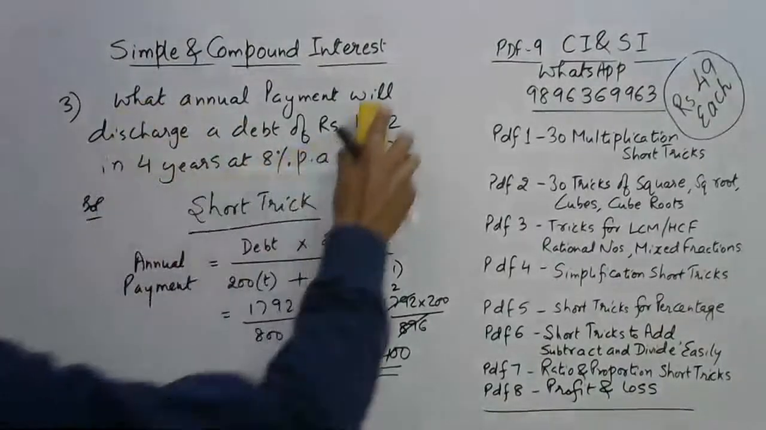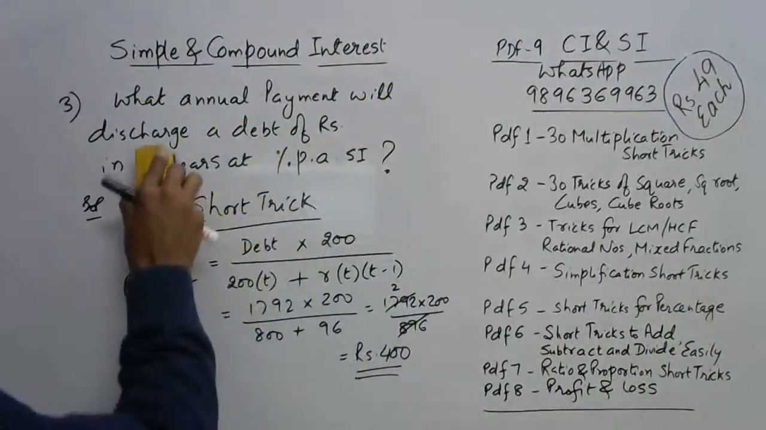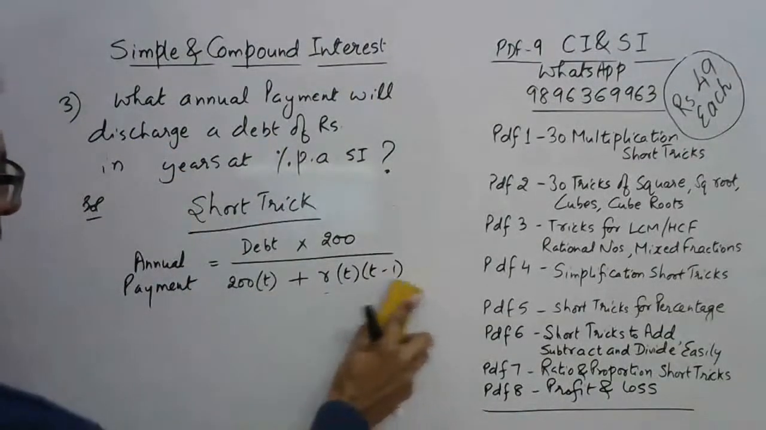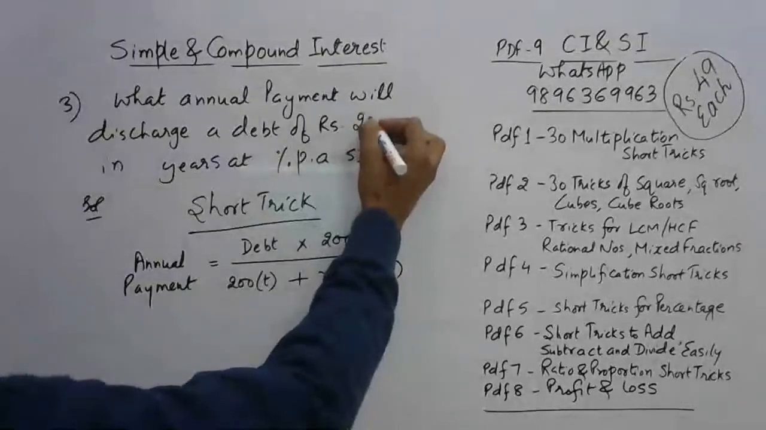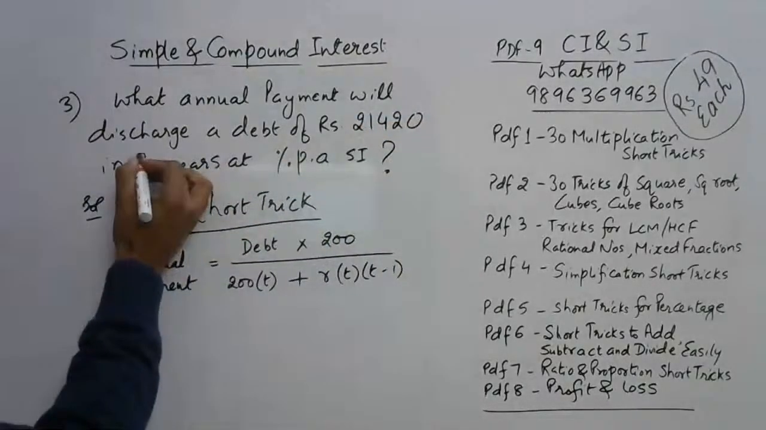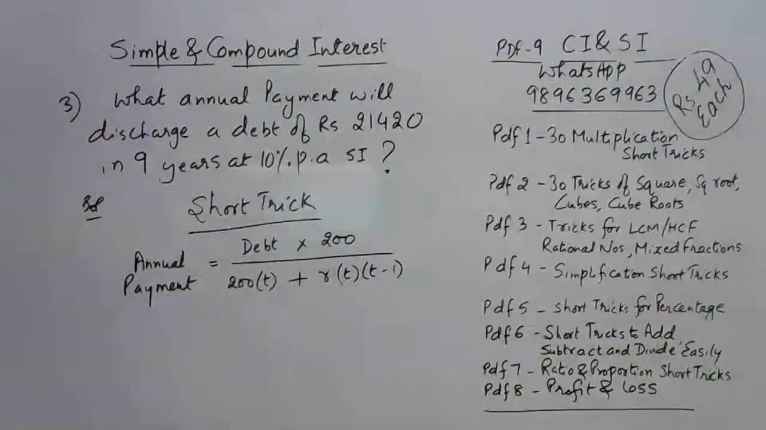I'll change the quantities now. I've written the short trick already. So I'll change the quantities and let me know how much is the answer now. So rupees 21420 in 9 years at 10% per annum. Okay, now at least you will have the right answers, I hope.